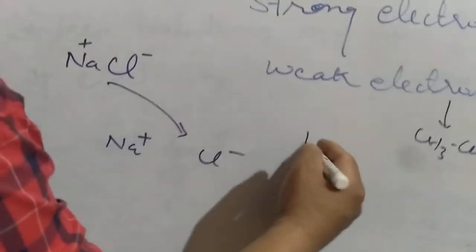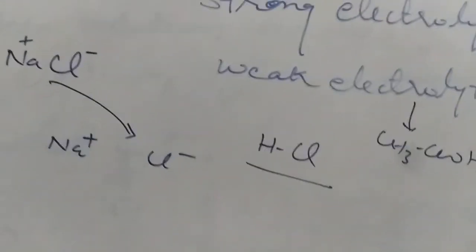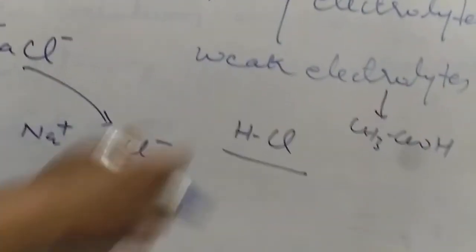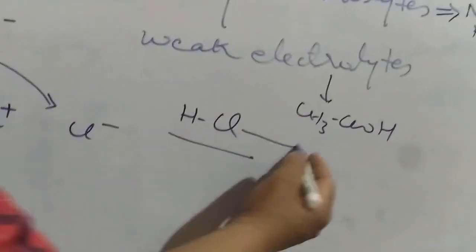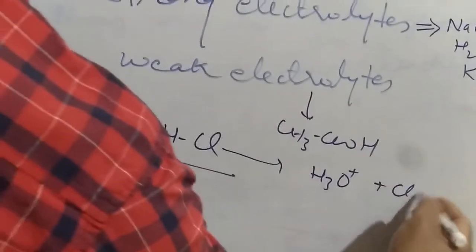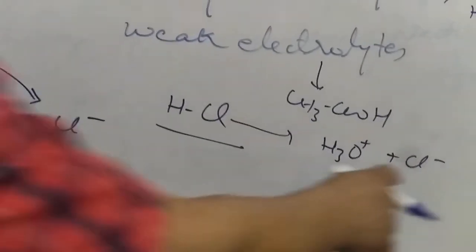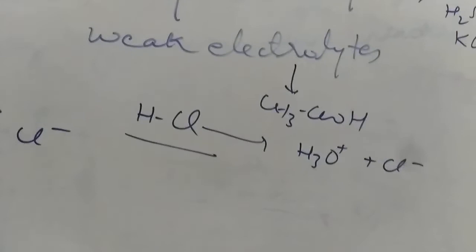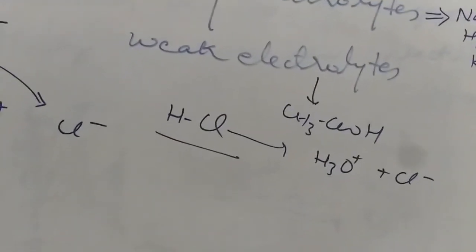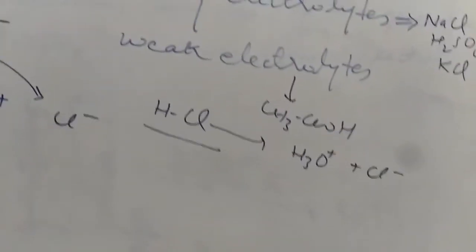But just think about HCl. HCl is a covalent compound, there is no ion. But when you dissolve HCl in water, it produces H+ and Cl- ions. So I think here the better word is ionization. So there is a very small difference between dissociation and ionization. They are basically a little bit different.